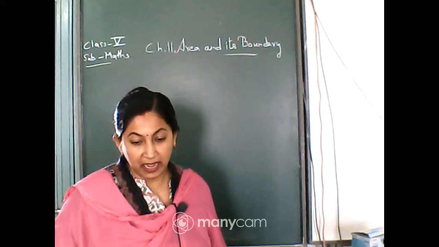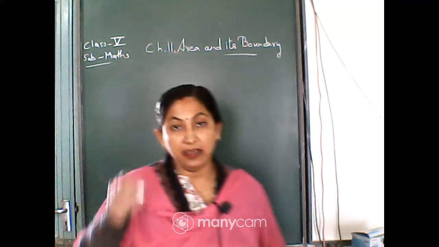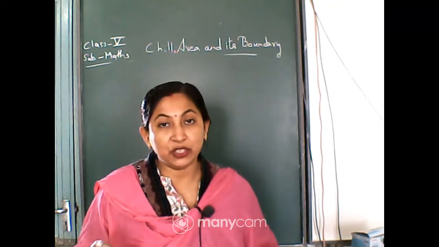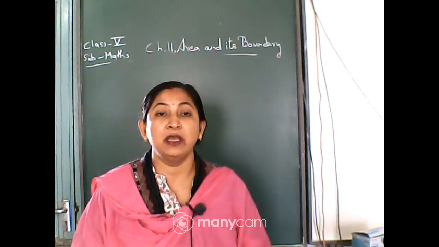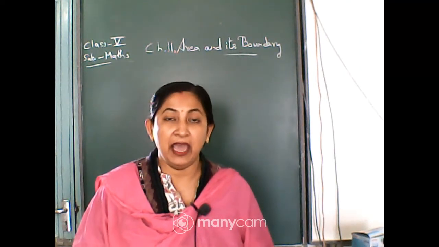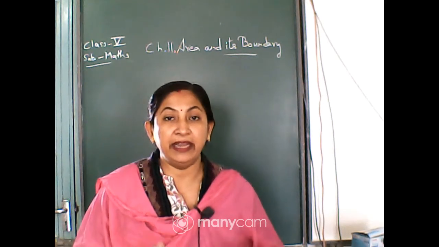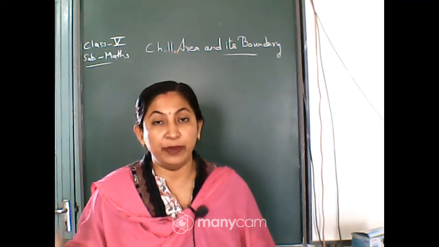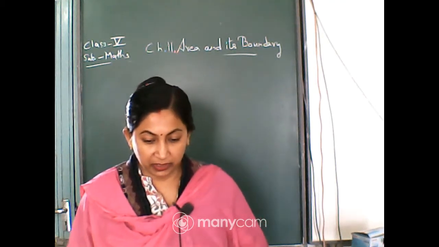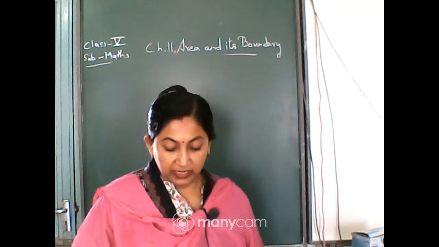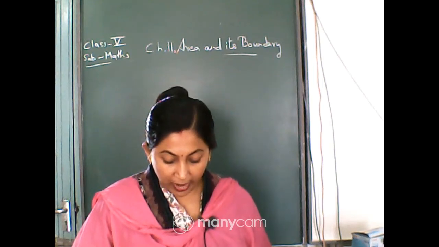Exactly, it is 90. You can see in vertical there are 9 squares and in horizontal there are 10 squares. That means the length is 10 and the width is 9, and area is equal to length into breadth, that is 10 into 9, that is 90, isn't it? So the area of Nasrina's land is 90 square meter.